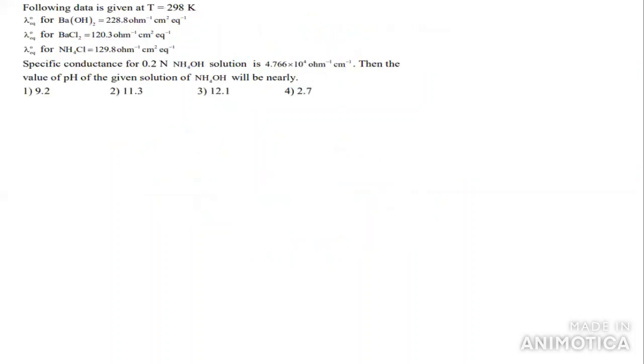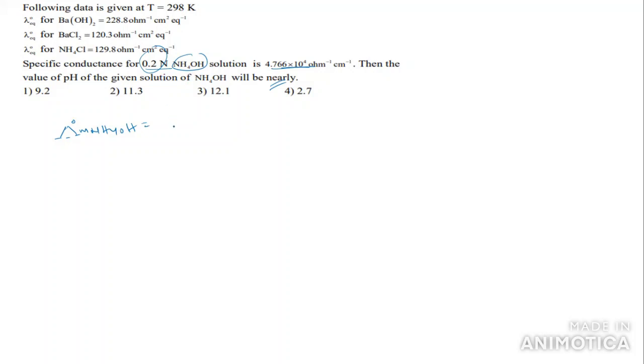Next question. The following data is given: barium chloride specific conductance for 0.2 normal is 4.766 into 10 power -4 ohm inverse per centimeter. Then calculate the pH value of the ammonium hydroxide. First of all, you have to find the limiting molar conductivity of NH4OH. Okay, we will write this one. How can you find the limiting molar conductivity of NH4OH?